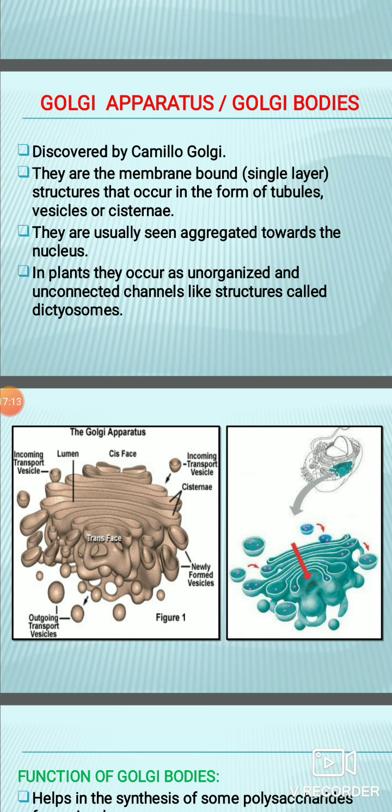So you can see that the Golgi apparatus again has three components. Cisternae, those flattened tube-like structures with swollen ends. The concave side contains vacuoles, larger spherical vacuoles, and on the convex side, that is the cis face, you can see small rounded structures which are smaller in size than vacuoles. Those are known as vesicles. The cis face is the forming face and it is present towards the nuclear membrane, and the trans face, that is the concave face, is located towards the cell membrane.